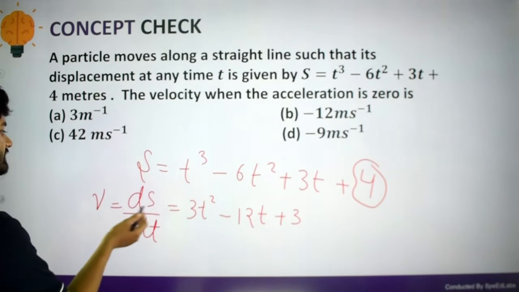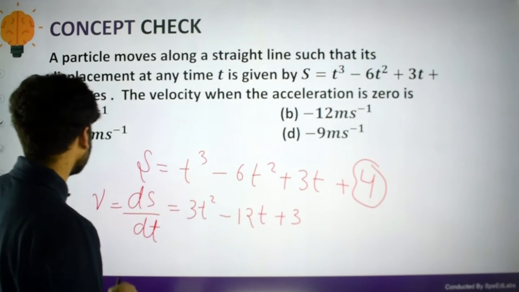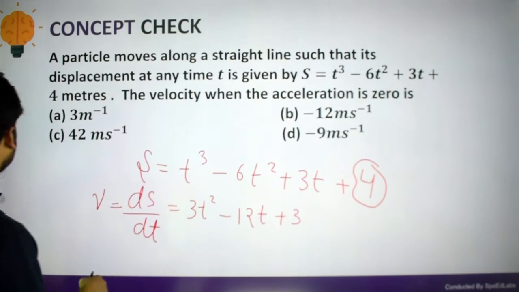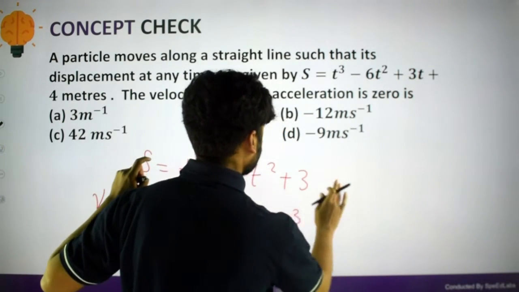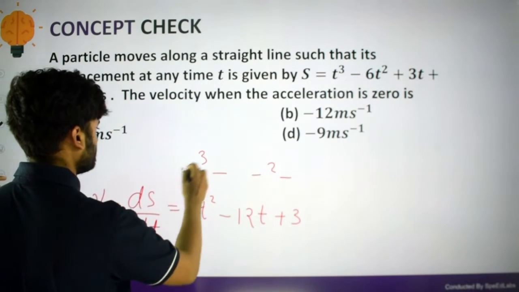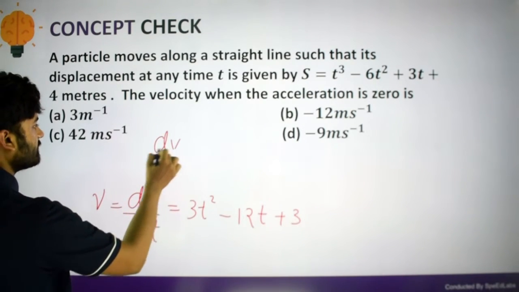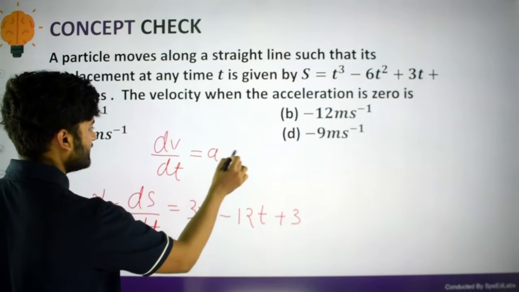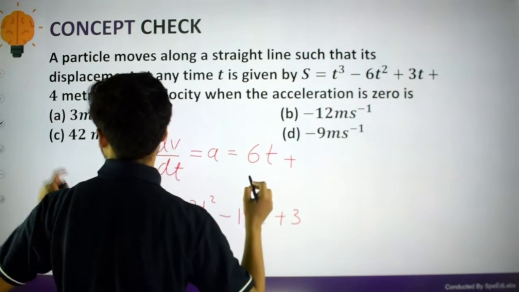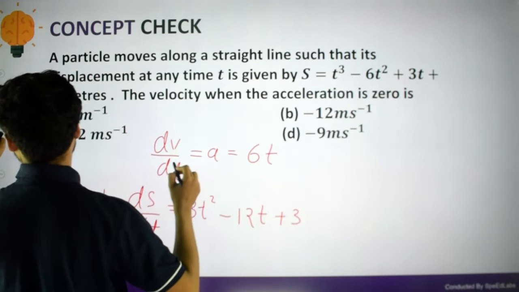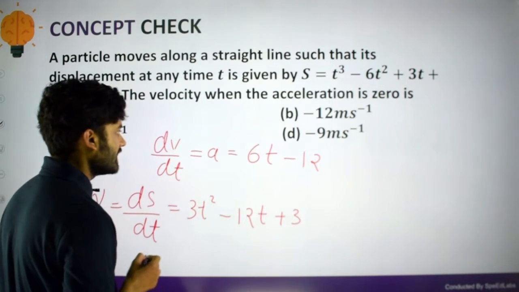Now the rate of change of velocity with respect to time will give me the acceleration. So what will be that differentiation? We will do it separately here. Now we will differentiate this velocity with respect to time. So dv by dt, what is dv by dt? dv by dt is basically acceleration, and it will be 6t minus 12. That is the differentiation of 3t square minus 12t plus 3. So this is your acceleration.